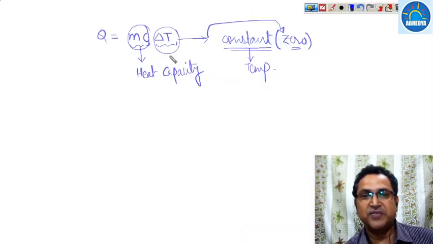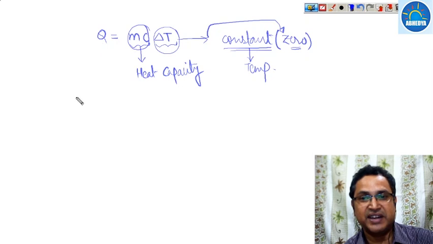Now suppose we take the heat capacity of any body as infinite, then what will happen? For any value of Q, the temperature difference will be equal to 0, which means the temperature of the body remains constant. So a thermal energy reservoir is a thermal body whose heat capacity is infinite and whose temperature remains constant irrespective of how much energy has been taken. In the case of water, the ocean or sea is considered a thermal energy reservoir because its capacity is infinite.